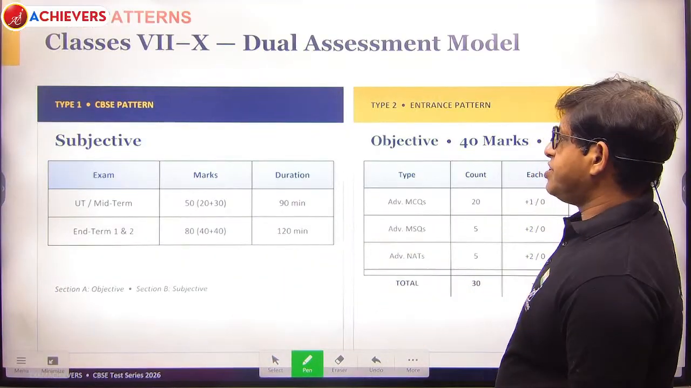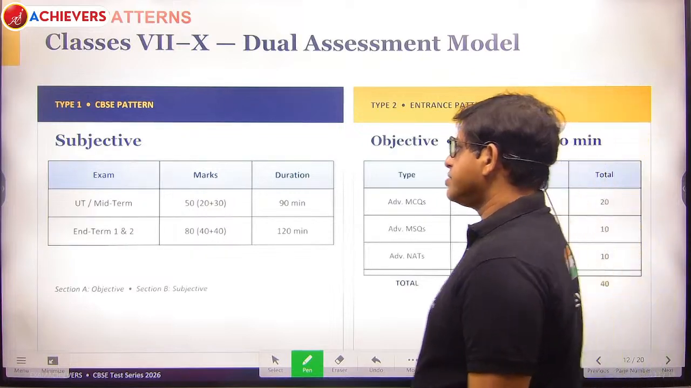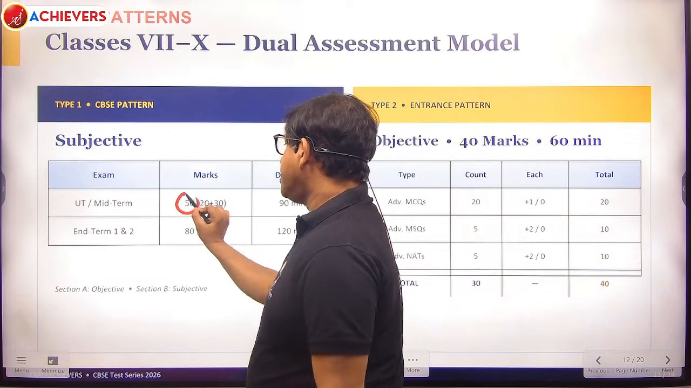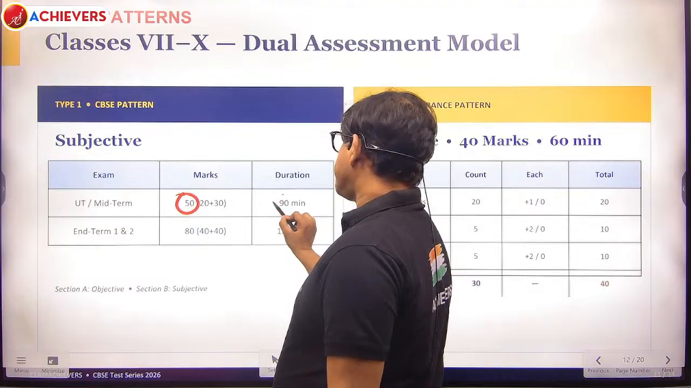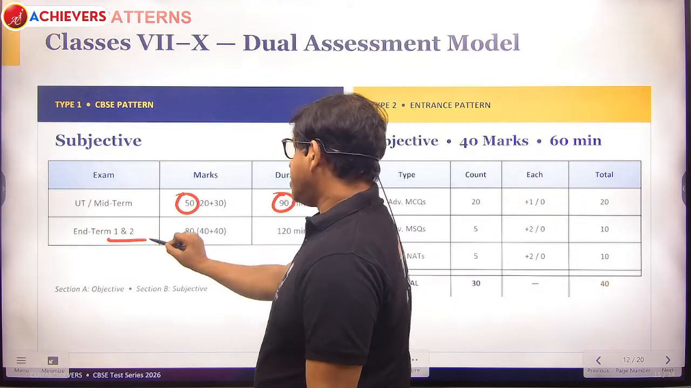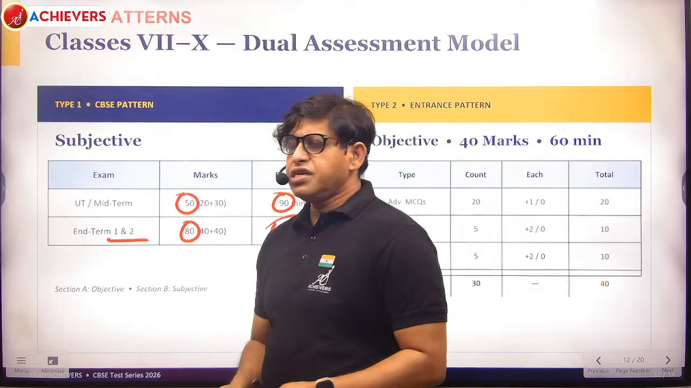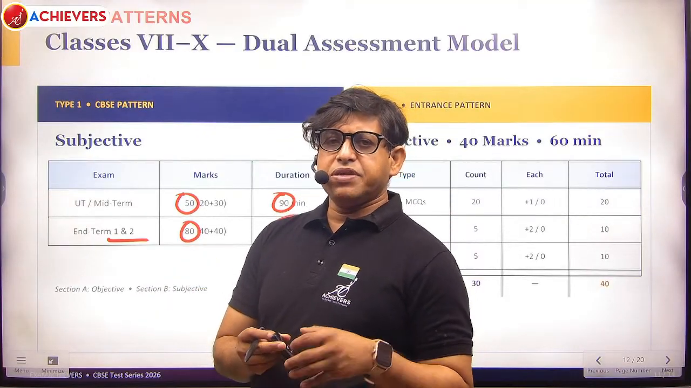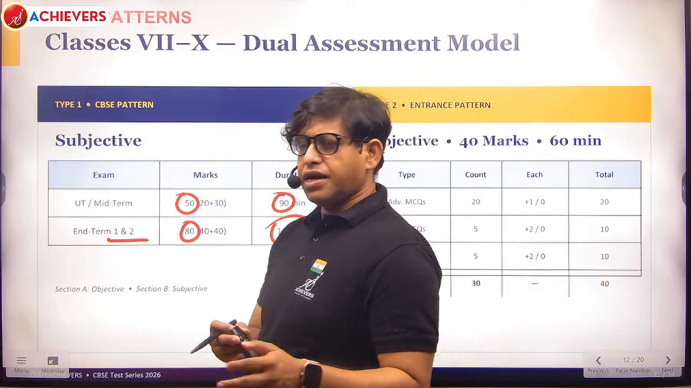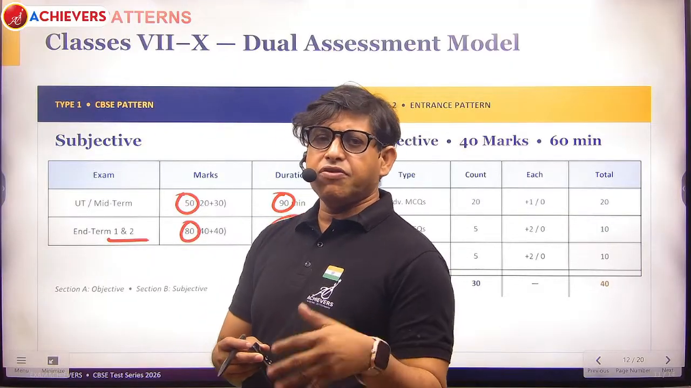Now this is a duration, subjective paper, and these are the marks, that is UT or MT. We are going to take a 50 marks paper, duration will be 90 minutes. For the N term we are going to take an 80 marks paper, duration will be 120 minutes. Just UT and midterm will be of lesser marks, and the ET1, ET2 will be of the full syllabus nature.